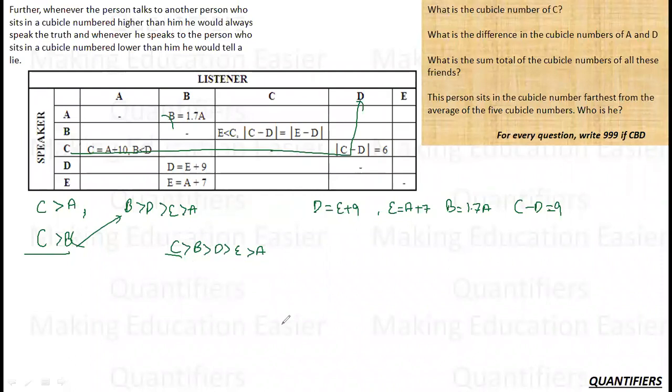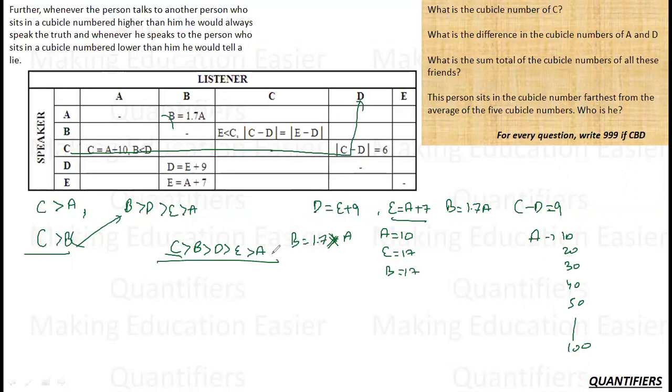Now, can I determine my numbers? I know B is 1.7 times A, and since B has to be a natural number only, what value can A take? A can take a value of 10, 20, 30, 40, 50, and so on up to 100. So let us see where we will meet our conditions. If I take A as 10, then what is E? E is 17. What is B? B is also 17, which means this result will not sustain. This is not the right case, which means A cannot be 10.